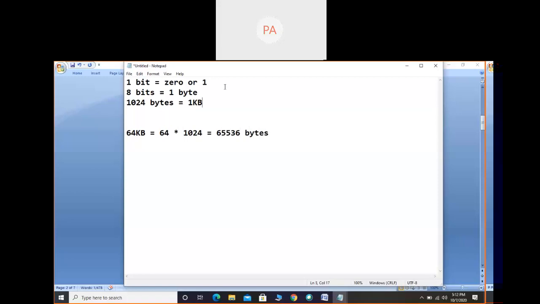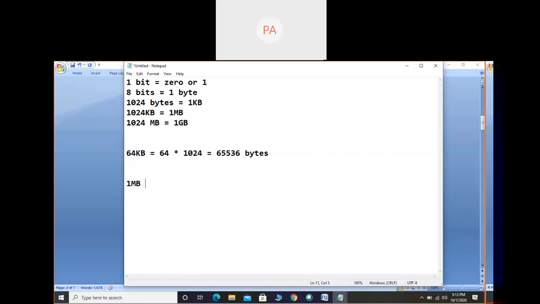If you go further, 1024 KB is equal to 1 MB, that is megabyte. Again, 1024 MB is equal to 1 GB. Now we talk about memory in terms of GB. If you calculate in terms of bytes, 1 MB is equal to 1 into 1024 kilobytes, again into 1024 bytes.